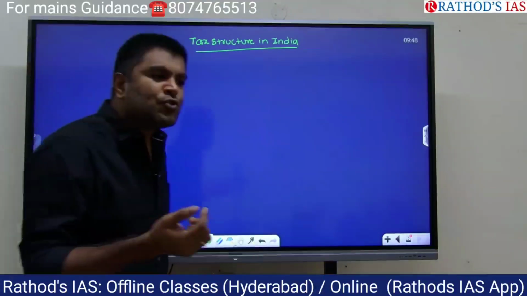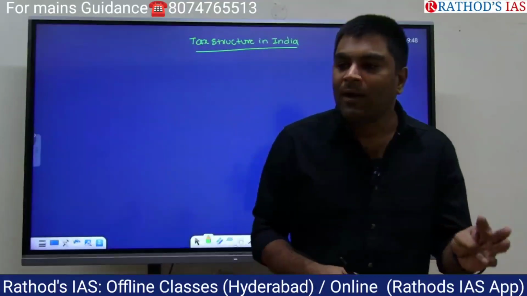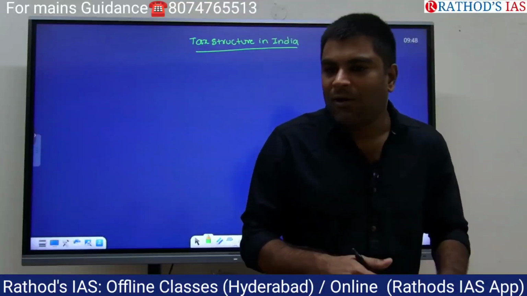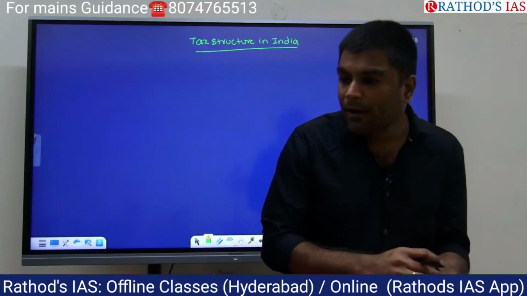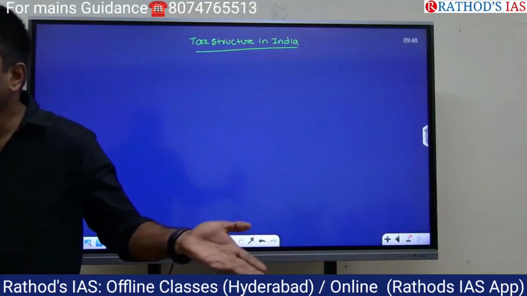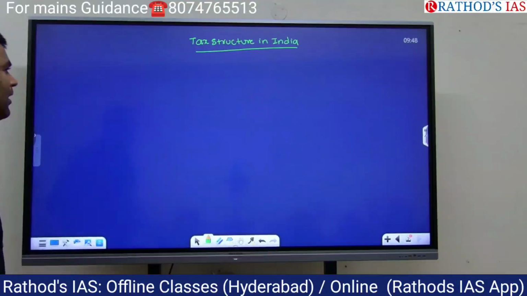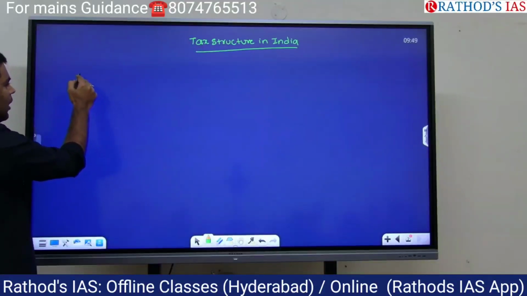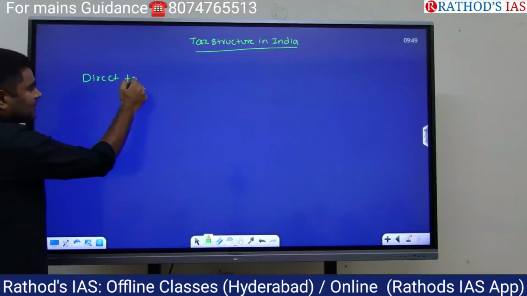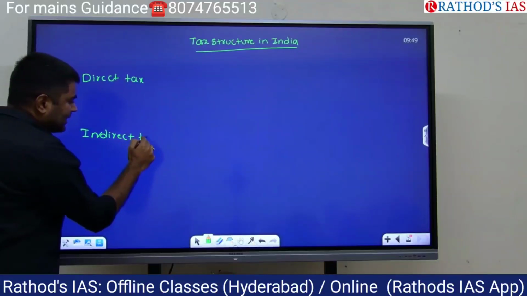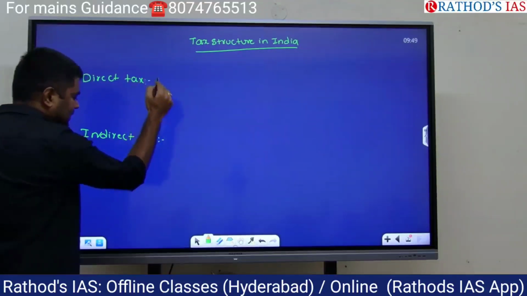Now, how many governments do we have in the economy? Central government. And technically we don't call it central government because we have union government, state government and local governments, right? Local governments, panchayats and municipalities. Now try to understand this one. When we talk about the taxes, typically we have 2 types of taxes. The first one is the direct tax and the second one is the indirect tax.